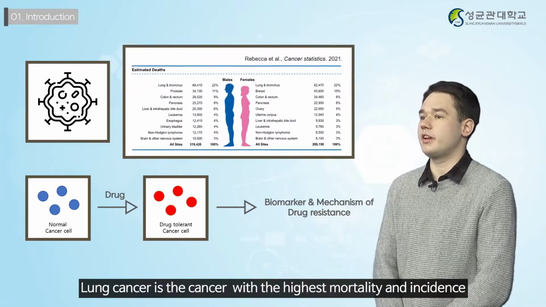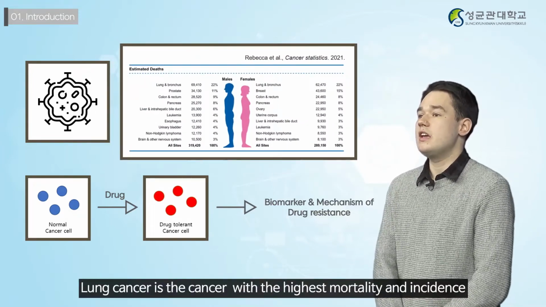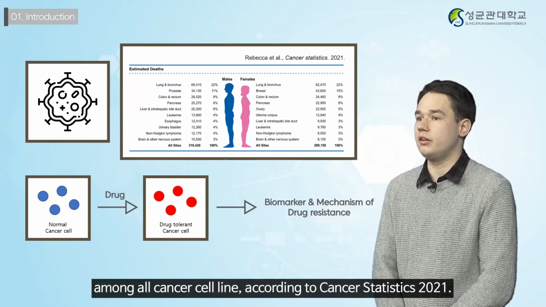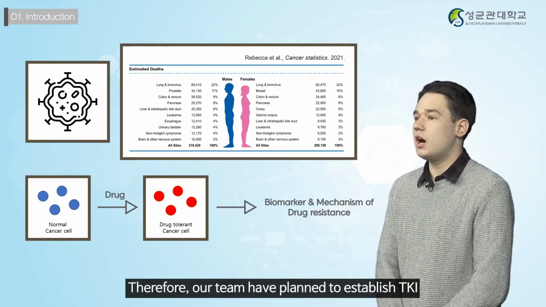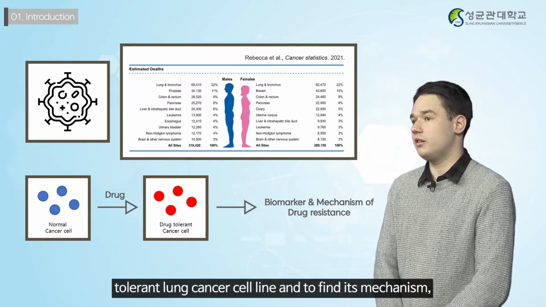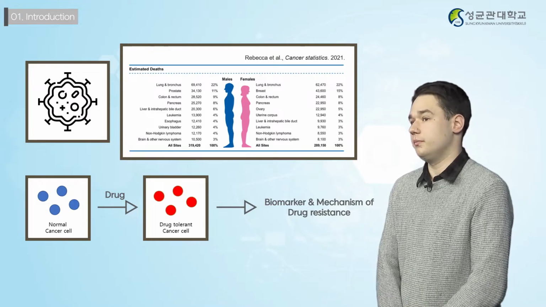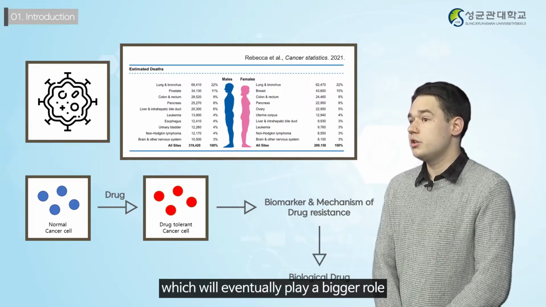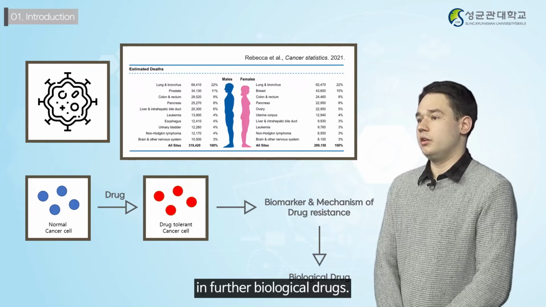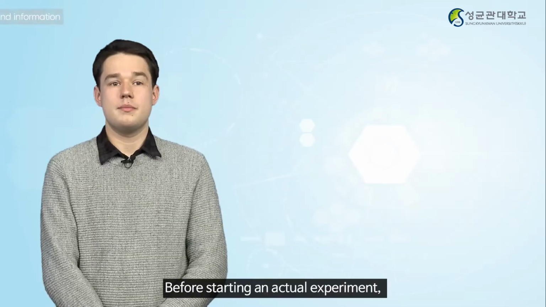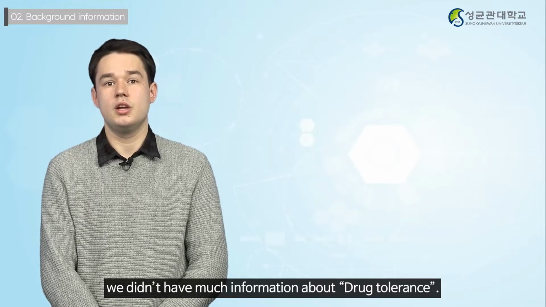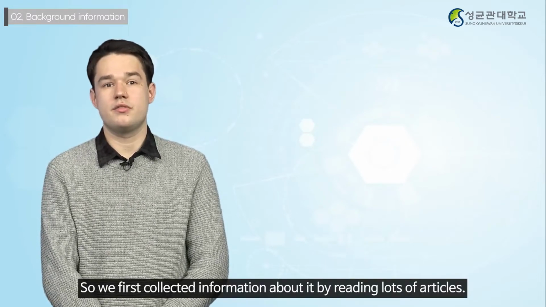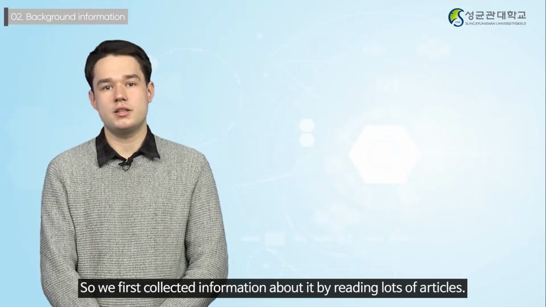Lung cancer is the cancer with the highest mortality and incidence among all cancers according to Cancer Statistics 2021. Therefore, our team has planned to establish a TKI-tolerant lung cancer cell line and to find its mechanism, which will eventually play a big role in further biological drugs. Before starting an actual experiment, we didn't have much information about drug tolerance, so we first collected information about it by reading lots of articles.